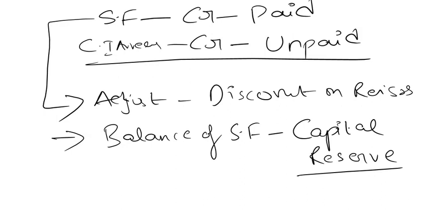So this is the holy bible for that. Share forfeiture is always the paid amount, and calls in arrears is always the unpaid amount. If you remember this, you can pass the journal entry as simple as that. And capital reserve is nothing but share forfeiture amount minus the adjusted discount value. So this concept will lead to easy marks in your exam.